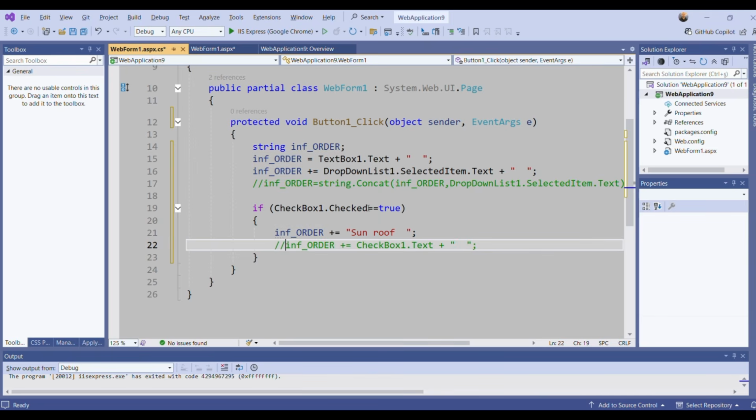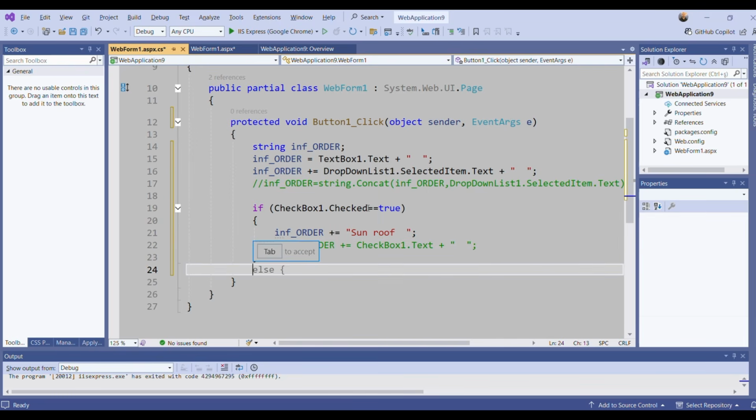Okay, now I need to check checkbox 2. Here I cannot use else because checkboxes are not connected to each other. Checkbox 1 is different, checkbox 2 is different. So I can't use else here. What I need to do is write one more if.